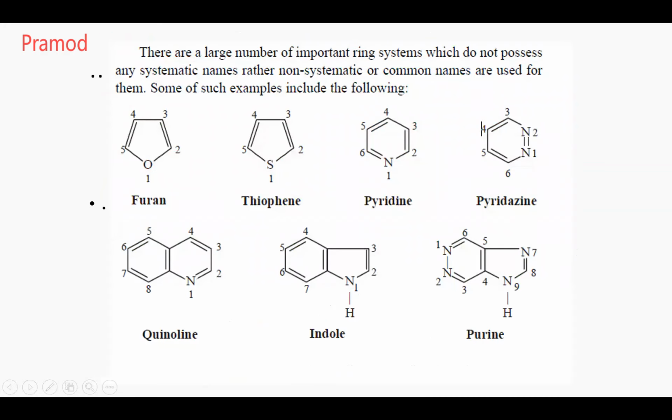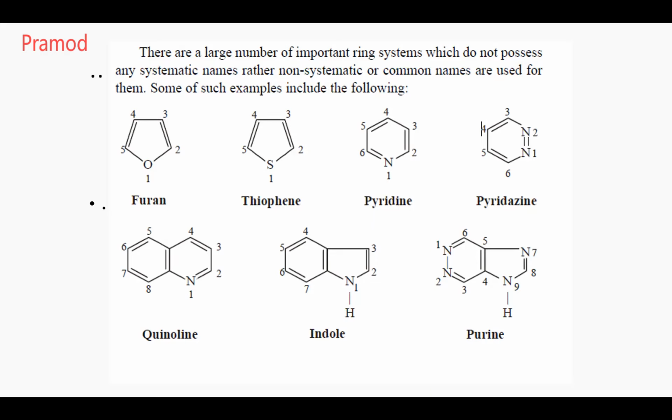Okay. So these are some of the common, non-systematic names. Who can tell me? Vilsita, can you tell me what the first one is? It is a 5-membered ring, so explain it like that.